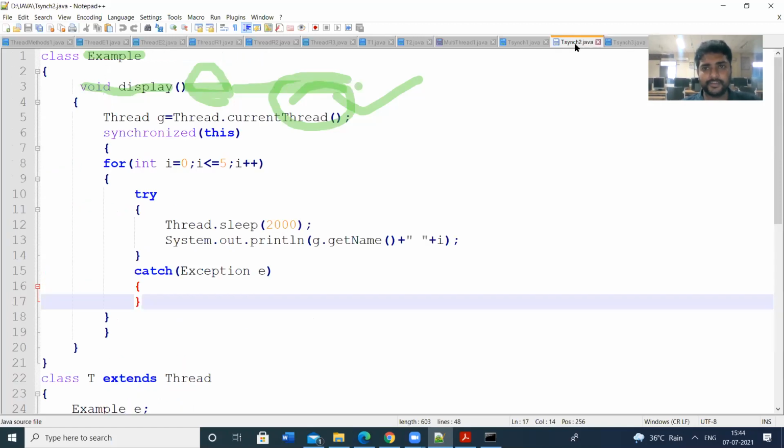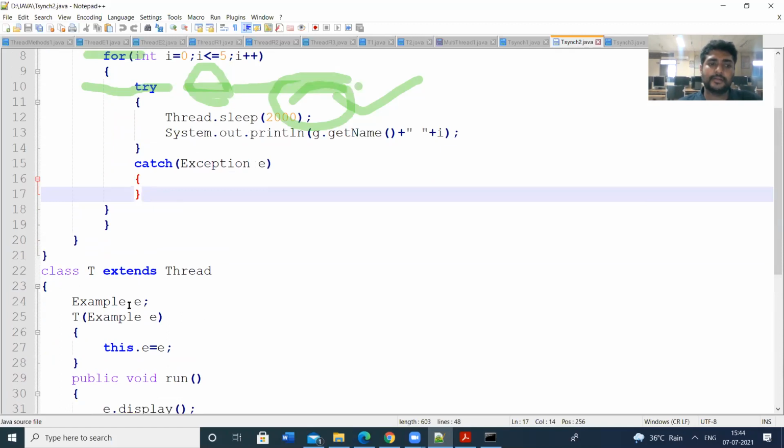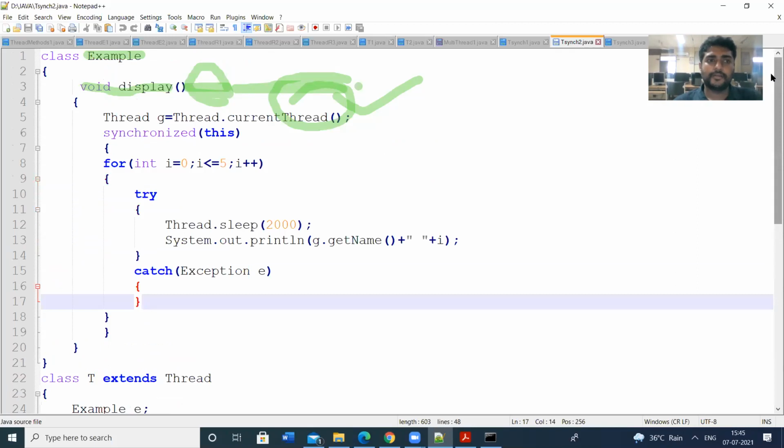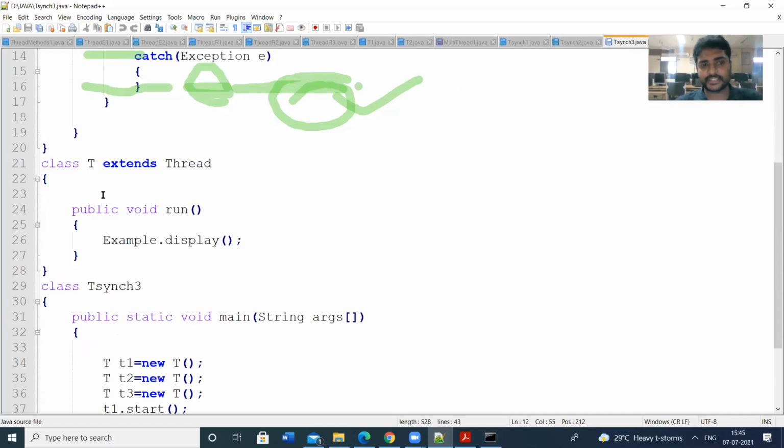So in the previous program, we created the object E for the example class, but we are making this display method static. Then there is no need to have this object reference. So we don't need any constructor here.